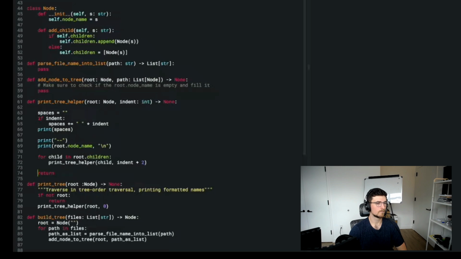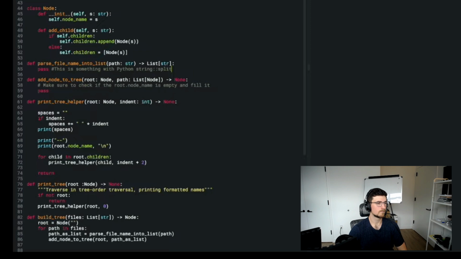Okay. So this one is basically something with Python string split, and I'll have to figure that out in a second. That's probably the least important part, but important to get right. And then here I want to say add node to tree. Okay, so this is interesting. Now I have a root node and I have a path to list node, so this is kind of fun.